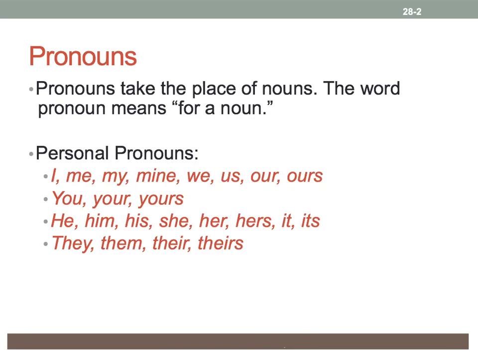Okay, just a brief reminder on pronouns and what they are. Remember, they take the place of nouns. In fact, the word pronoun means for a noun. Here is a list of the personal pronouns, the first person pronouns, I, me, mine, and so on, the second person pronouns, and the third person singular pronouns and third person plural pronouns.